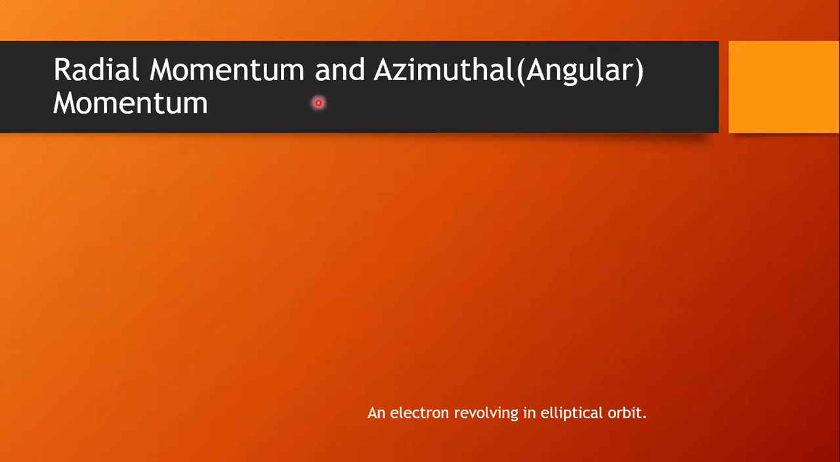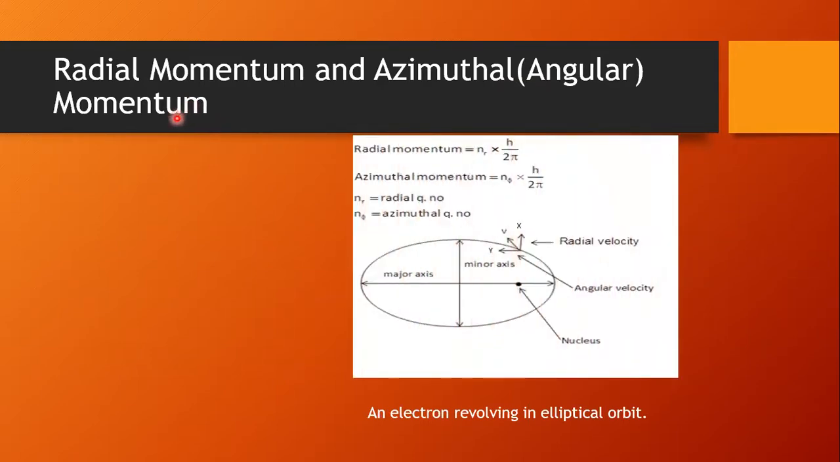And next, radial momentum and angular momentum. This angular momentum is also called azimuthal momentum. So the radial momentum of the electron is due to the radial velocity component. The angular momentum of the electron is due to the angular velocity component. If you imagine the electron moving along an elliptical path, here the electron is there. This electron has v, the tangential velocity, which is resolved into x, the radial velocity, and y, perpendicular to x, which is called the angular velocity. And at one focus, the nucleus is located. So this is the minor axis, and this is the major axis.